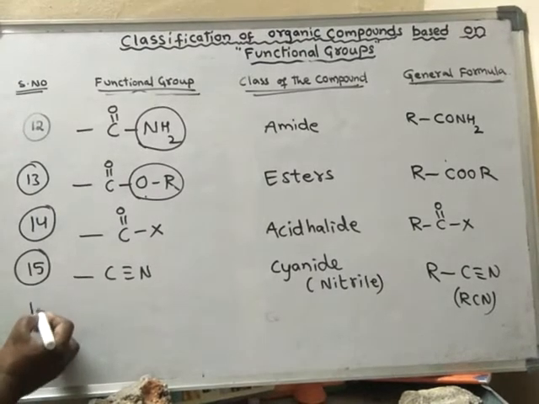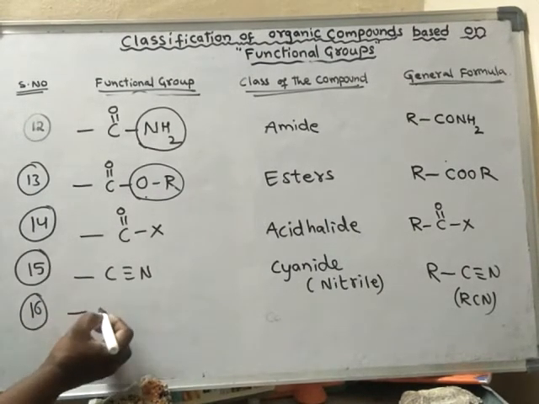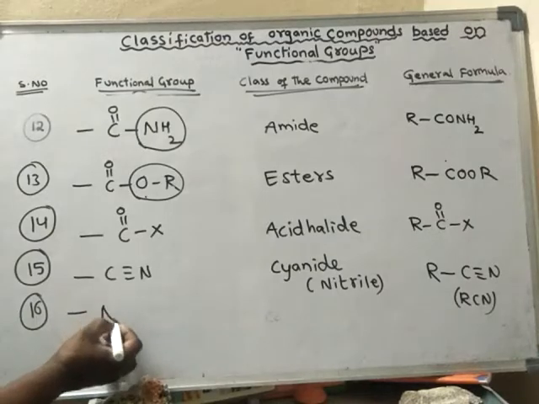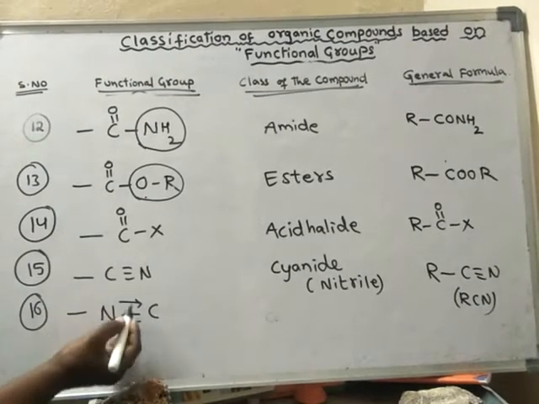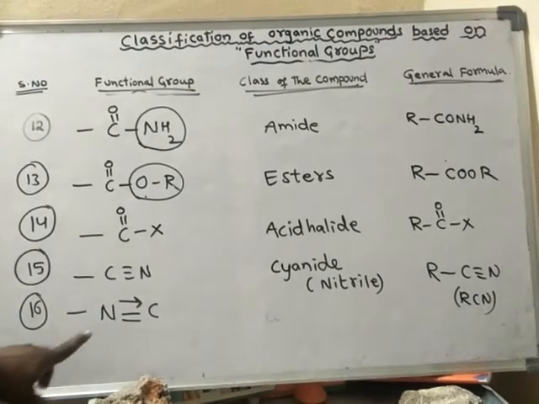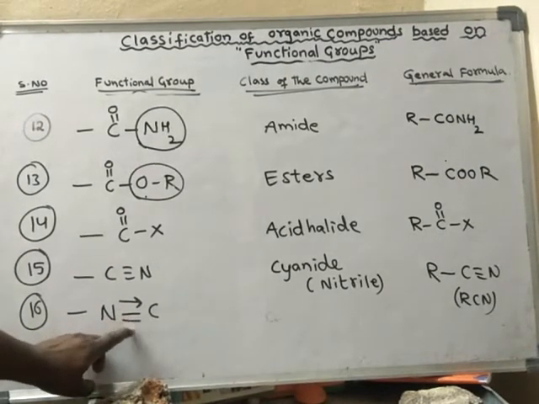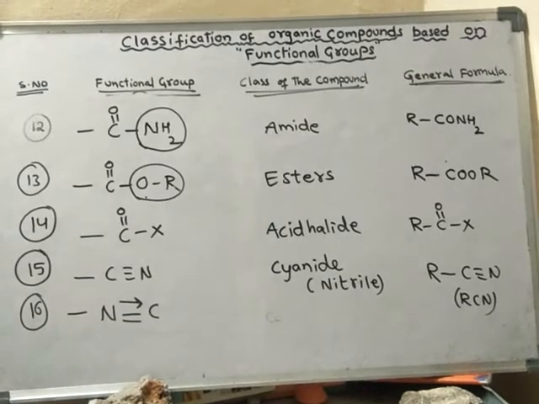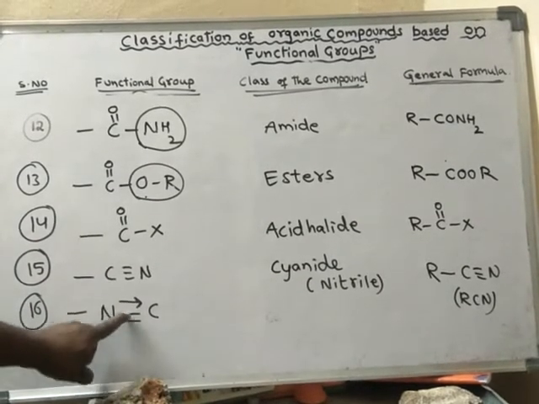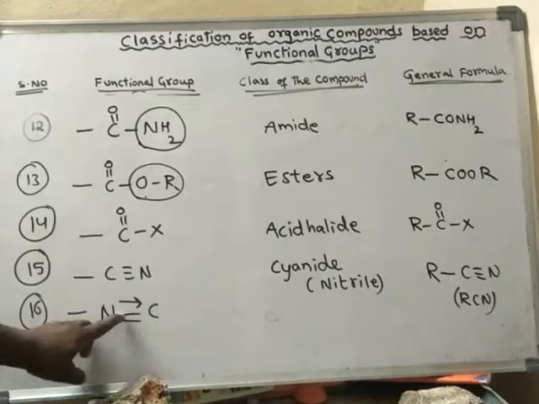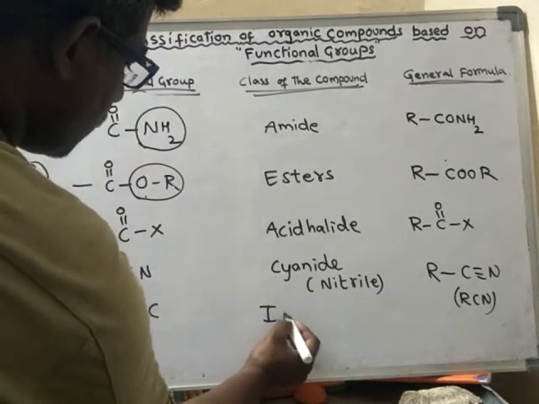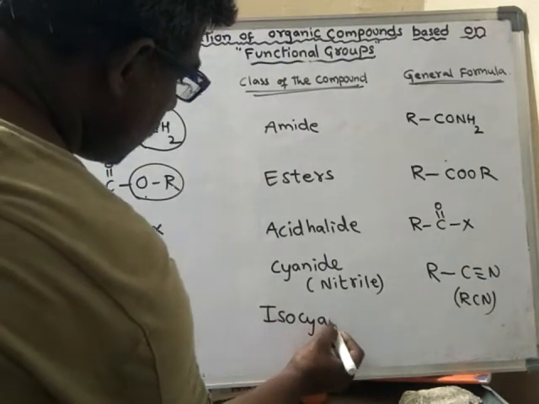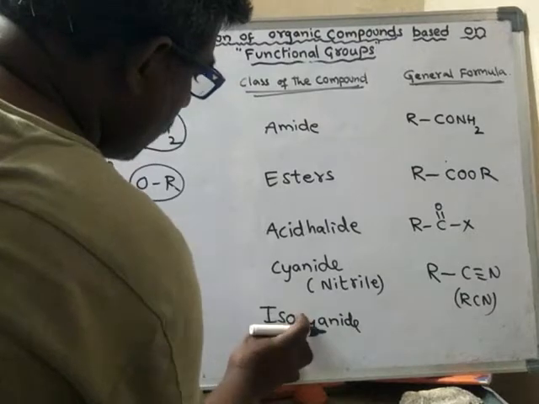Next one is RNC. So there is a coordinate covalent bond: one coordinate covalent bond and two normal covalent bonds. Between nitrogen and carbon there are three bonds, two normal covalent bonds and one coordinate covalent bond. It is called isocyanide.